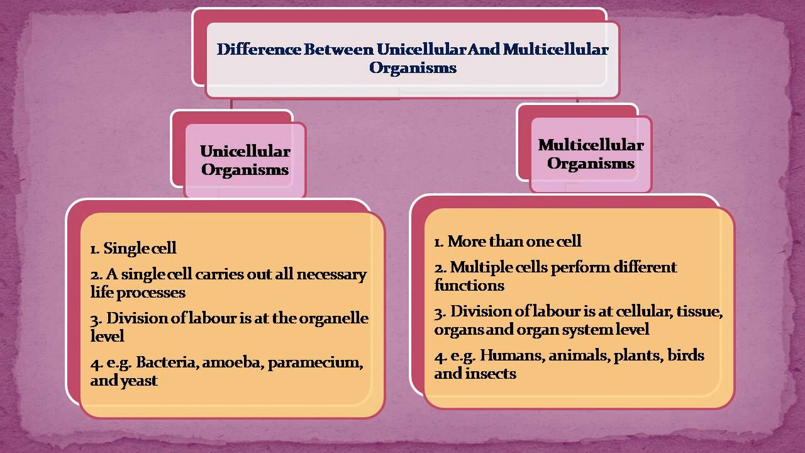So we can say that division of labor in a unicellular organism is at organelle level because only a single cell is present, and different organelles which are present in the cell perform different functions. For example, bacteria, amoeba, paramecium and yeast. Similarly, in a multicellular organism, division of labor is at cellular, tissue, organ and organ system level, means work is divided among different organs or organ systems. For example, humans, animals, plants, birds and insects.